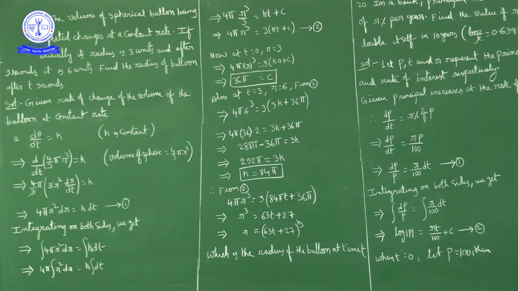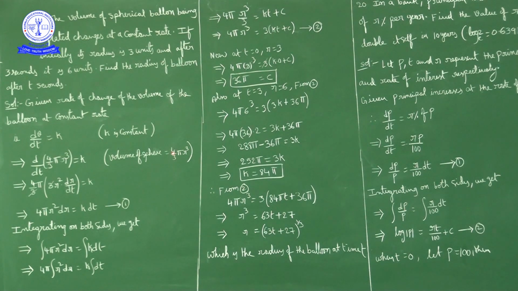I will repeat once again. What is given is that the volume of a balloon is changing at a constant rate. So dV upon dt is some constant. Initially the radius is 3 units, meaning when t equal to 0, r equal to 3. After 3 seconds, meaning when t equal to 3, the radius is 6, r equal to 6. Find the radius of the balloon after t seconds. So dV upon dt is equal to k, where k is some constant.